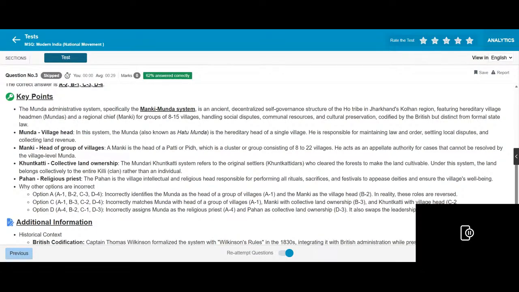Khuntkatti is the system of collective land ownership. The Khuntkattidar refers to the original settlers who cleared the forest to make the land cultivable. Under this system, the land belongs collectively to the entire clan rather than to an individual. Pahan, the religious specialist. The Pahan is the village priest and religious head, responsible for performing all rituals at the appropriate time to appease the spirits and ensure the village's well-being.